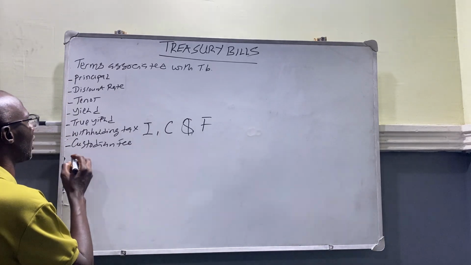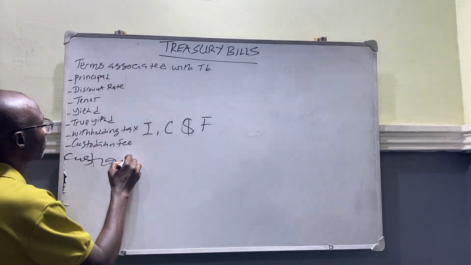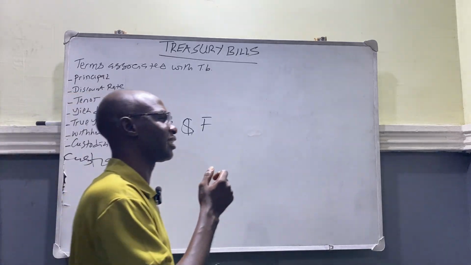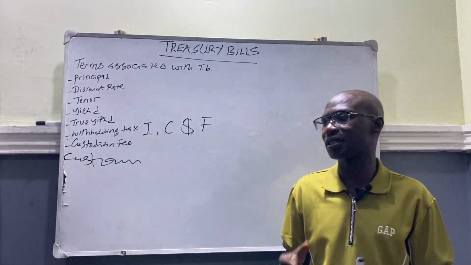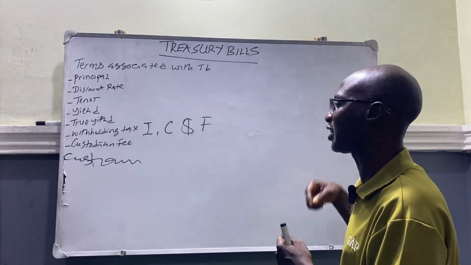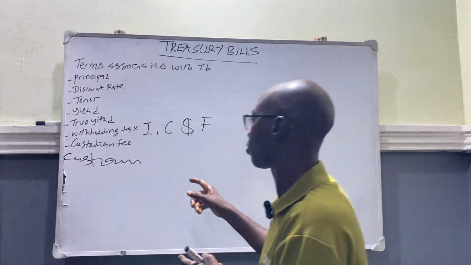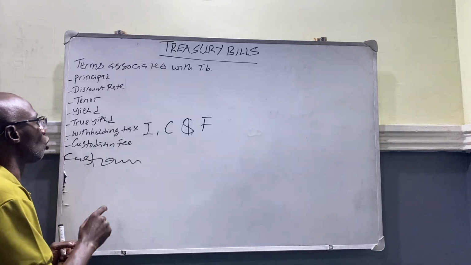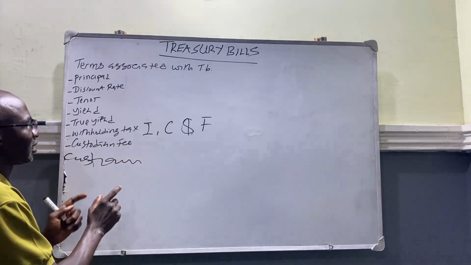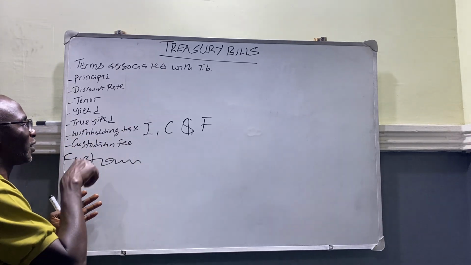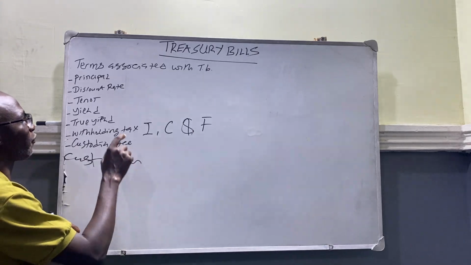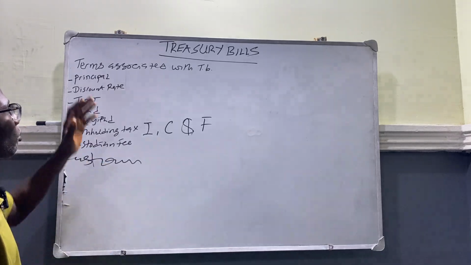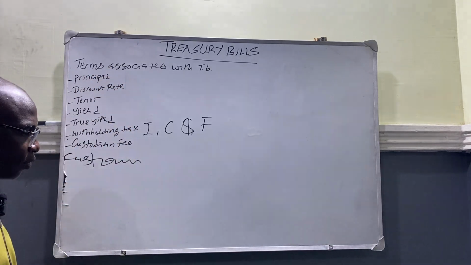Now let's talk about the custodian fee and what is called a custodian. A custodian here means a financial institution that is responsible for safekeeping and managing the investment on behalf of the investor. That's a custodian. While the sum of money, the charges paid to the custodian, the financial institution that is managing and safekeeping the investment on behalf of the investor, is what is called a custodian fee. So all this must be considered when you are subscribing for Treasury bill.